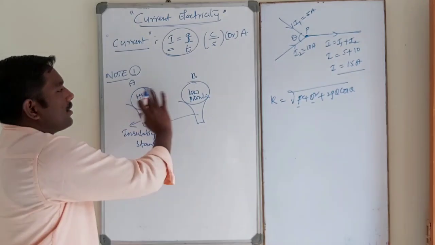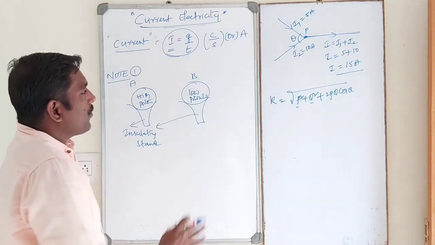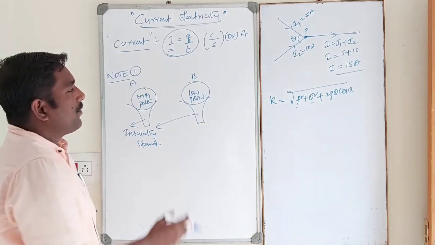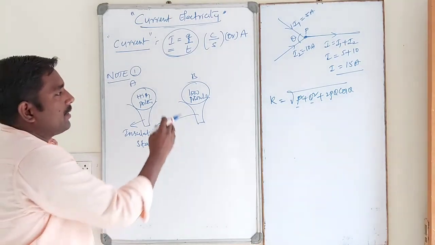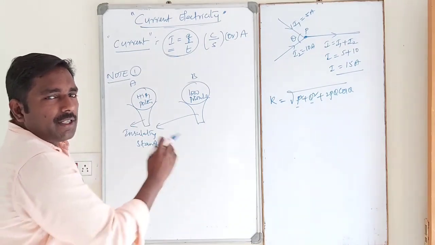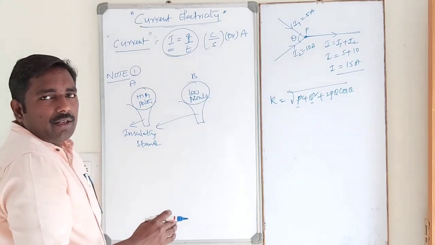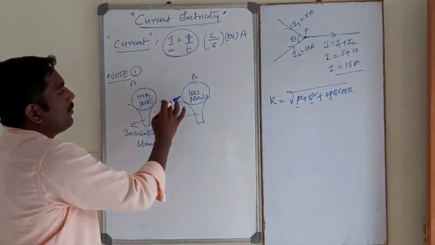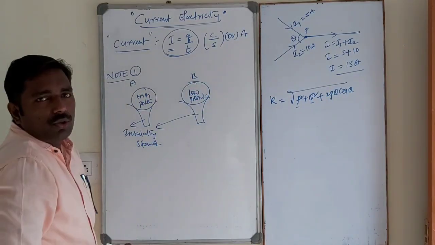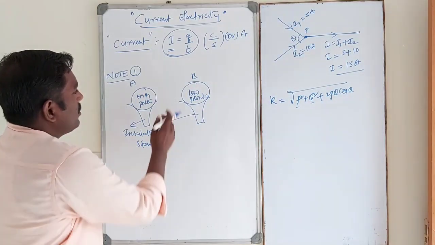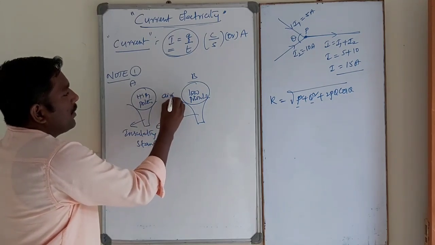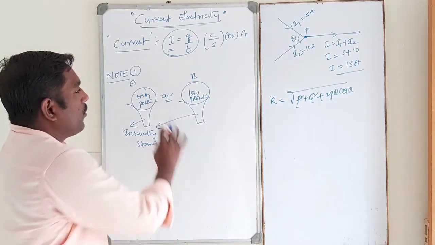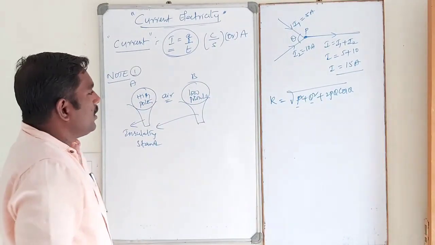In this case, there is no flow of charges from one body to another body. Why? Because there is a gap between them. That is, there is an insulator between the two conductors, that is air. Air is the insulator. That's why charges do not flow from one body to another body.